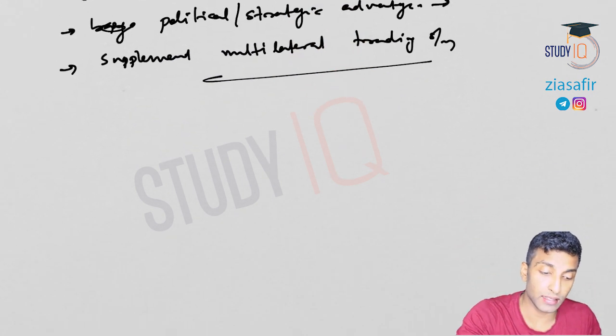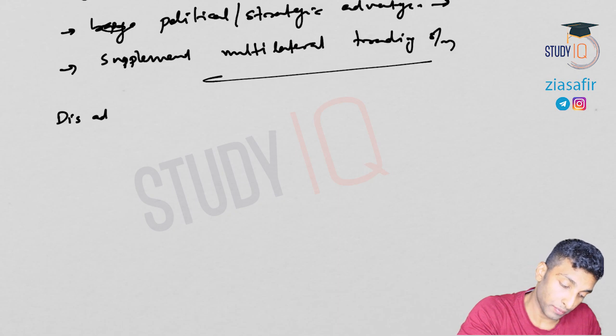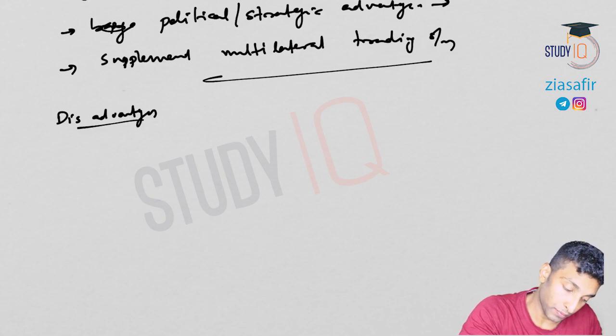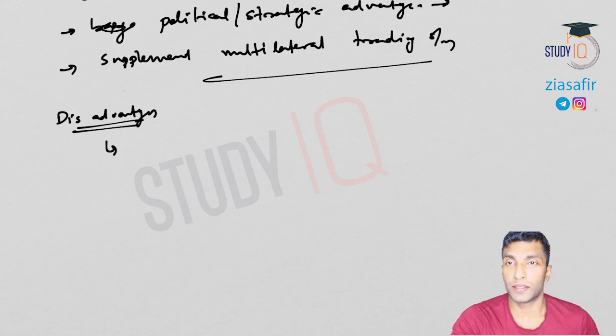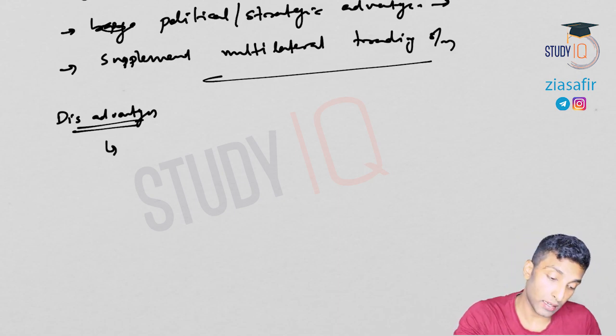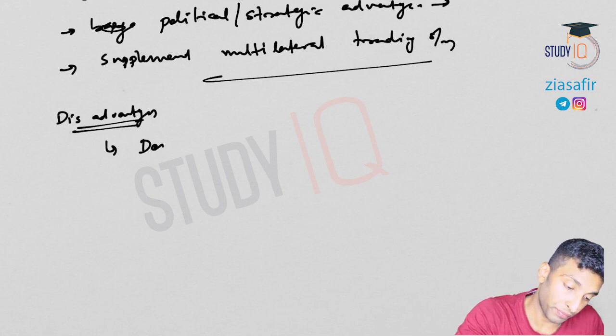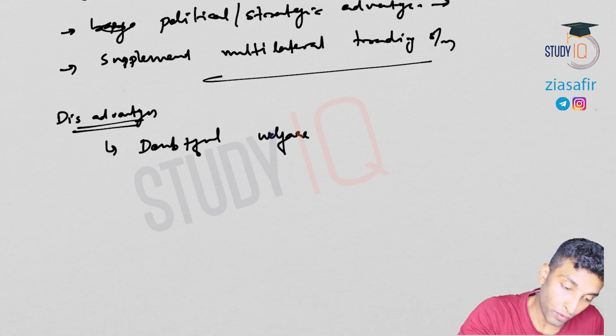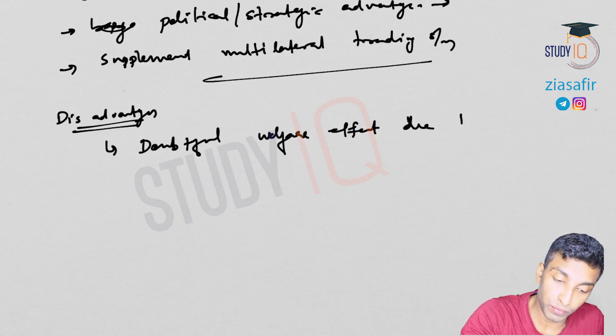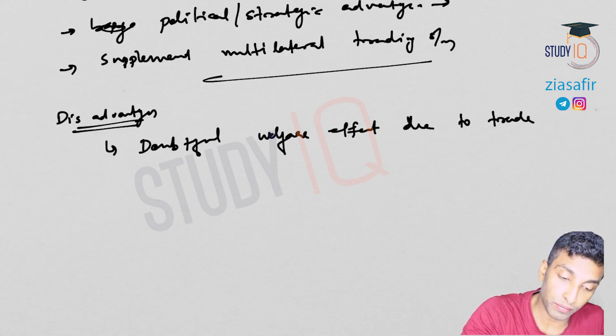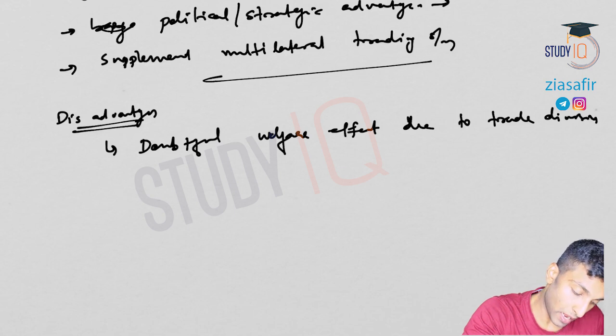Now what are the disadvantages? Trade diversion, as I have told you. So there is a doubtful welfare effect due to trade diversion.